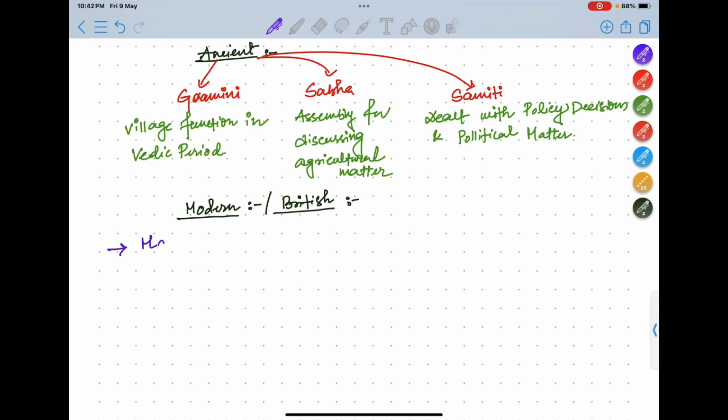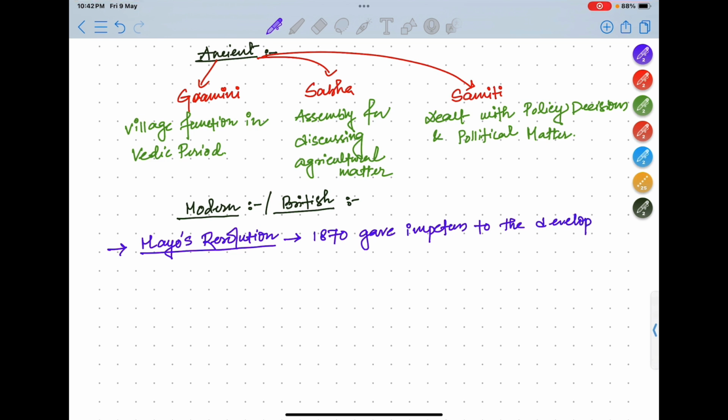Mayo's resolution. What is Mayo's resolution? Mayo's resolution in 1870 gave impetus to the development of local institutions.